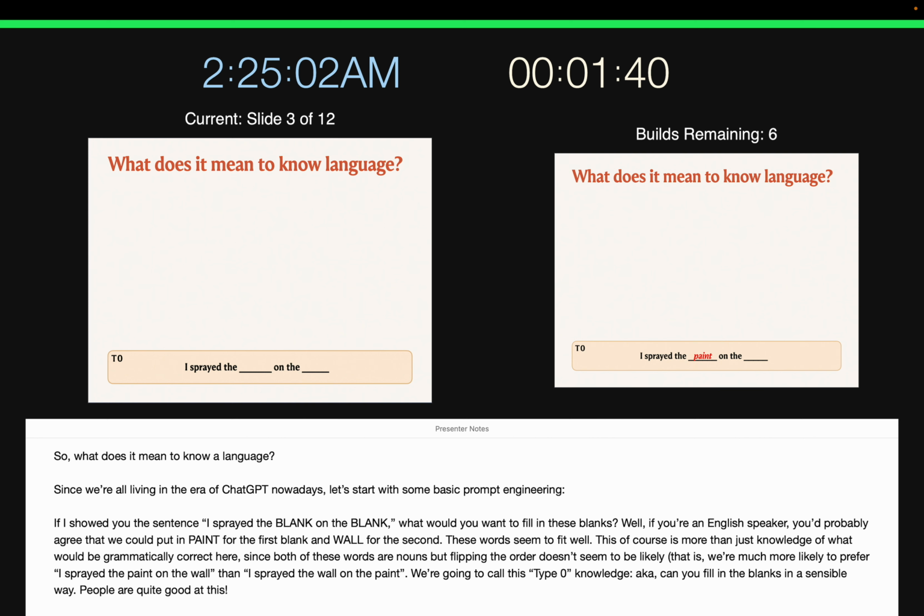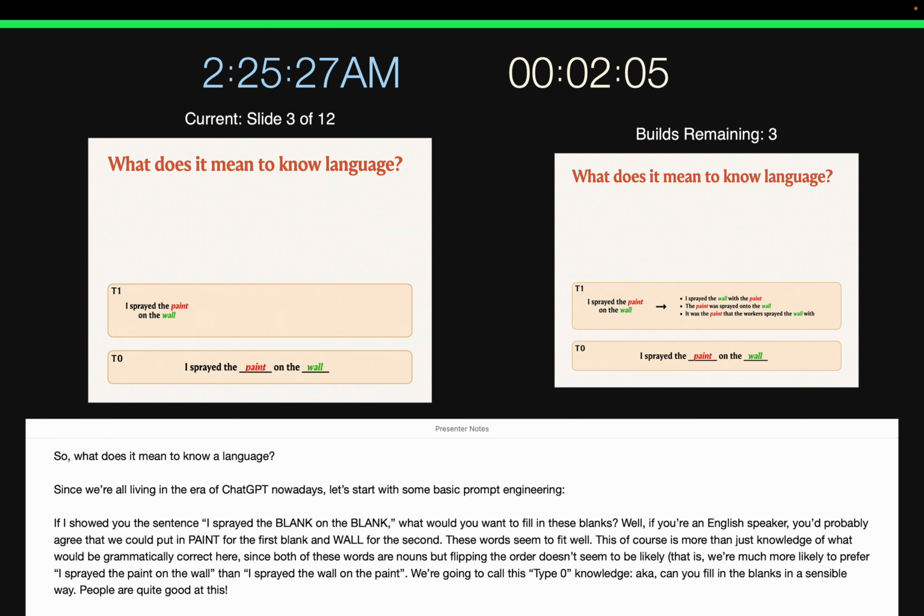This, of course, is more than just knowledge of what would be grammatically correct here, since both of these words are nouns, but flipping the order that we show them doesn't seem to be quite likely. That is, we're much more likely to prefer I sprayed the paint on the wall than I sprayed the wall on the paint. Being able to do this is what we're going to call type 0 knowledge. That is, can you fill in the blanks in a sensible way? And of course, people are quite good at that.